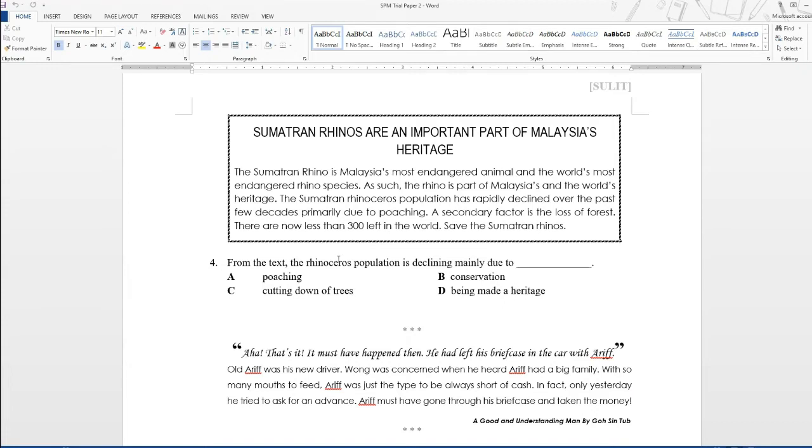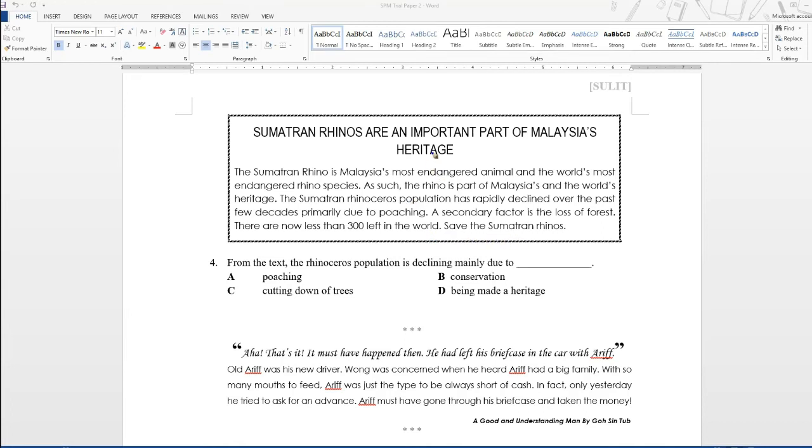All right, so let's look at the text here. Sumatran rhinos are an important part of Malaysia's heritage. The Sumatran rhino is Malaysia's most endangered animal and the world's most endangered rhino species. As such, the rhino is part of Malaysia's and the world's heritage. The Sumatran rhinoceros population has rapidly declined over the past few decades, primarily due to poaching. A secondary factor is the loss of forest. There are now less than 300 left in the world, save the Sumatran rhinos.